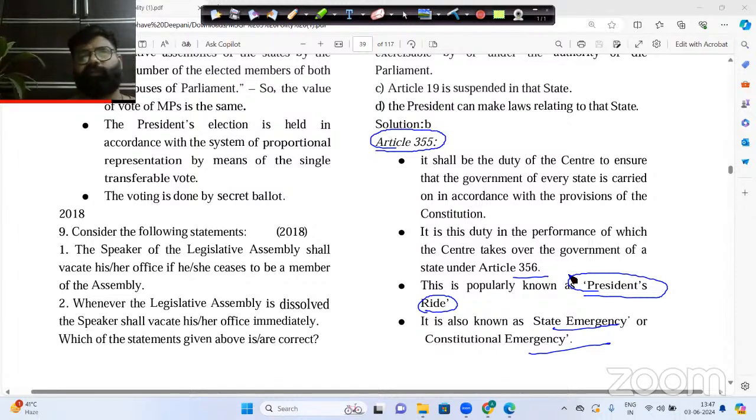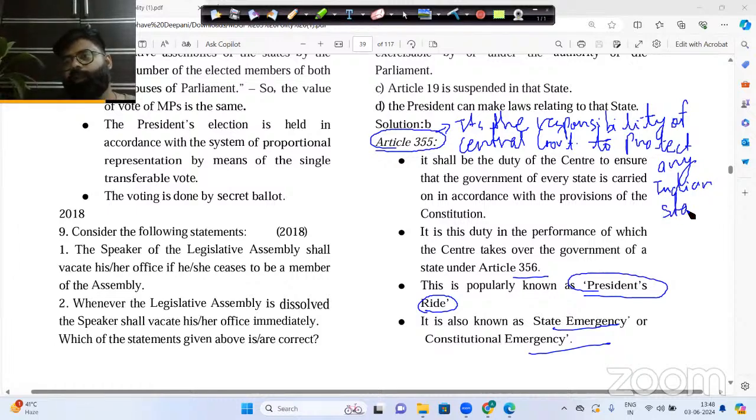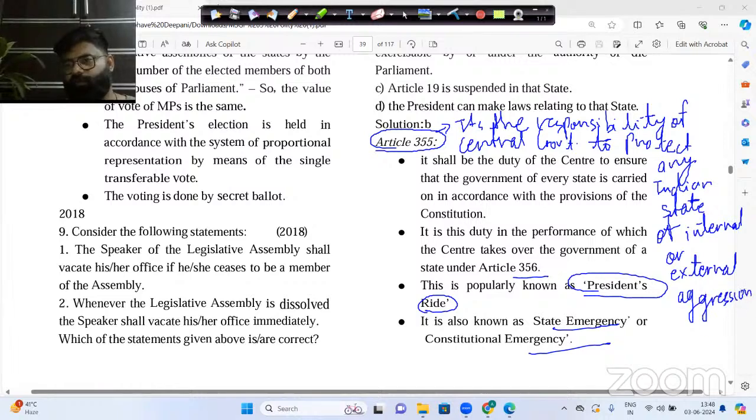in Manipur. Because article 355 tells us, you can write down the definition here also, that it is the responsibility of the central government to protect any Indian state from internal or external aggression.